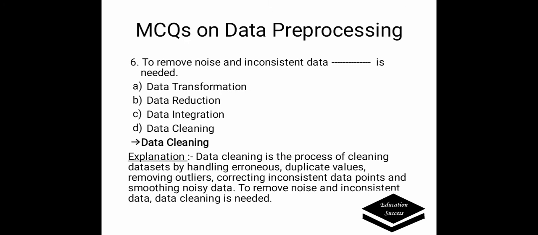To remove noise and inconsistent data, dash is needed. Given options are: A. Data transformation, B. Data reduction, C. Data integration, D. Data cleaning. Correct answer is data cleaning. Data cleaning is the process of cleaning data sets by handling erroneous duplicate values, removing outliers, correcting inconsistent data points, and smoothing noisy data. To remove noise and inconsistent data, data cleaning is needed.